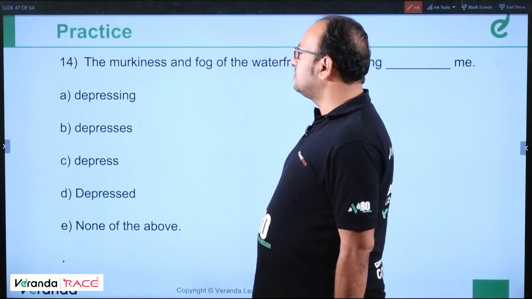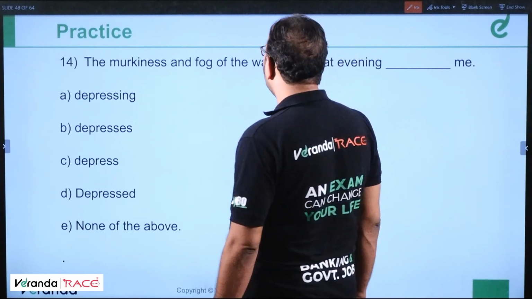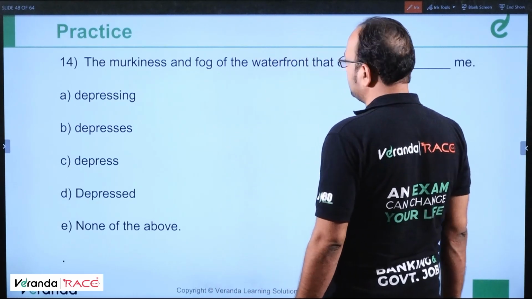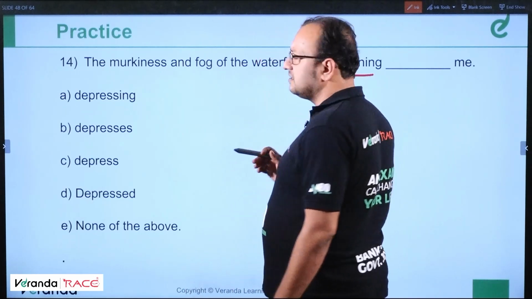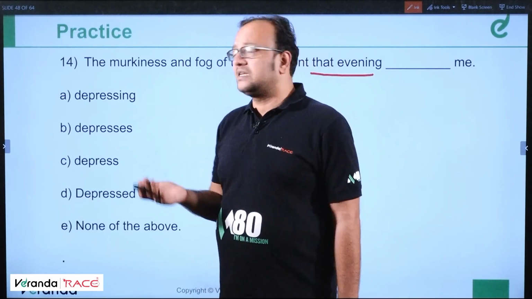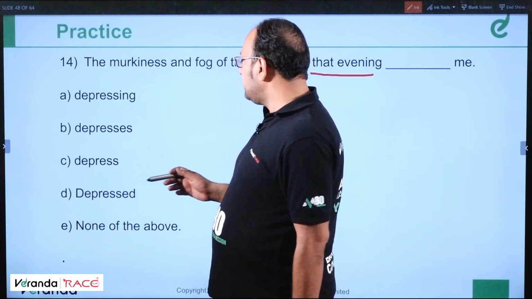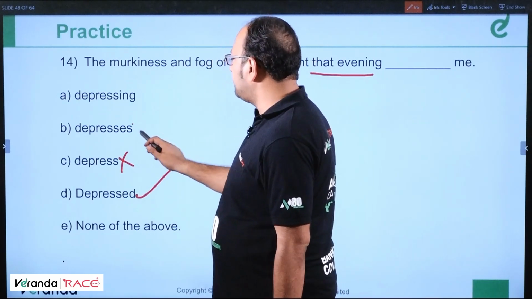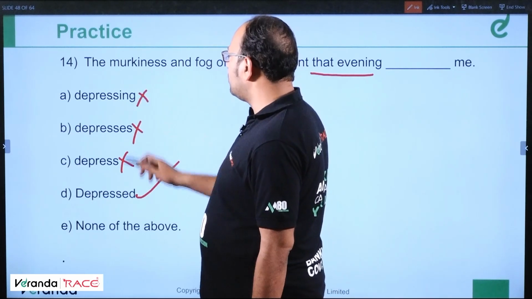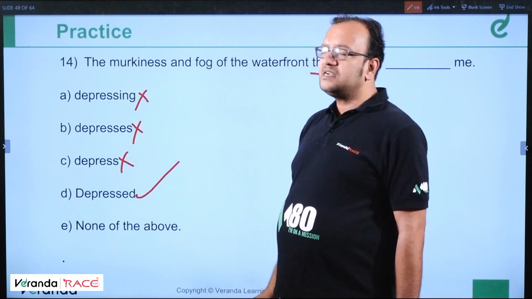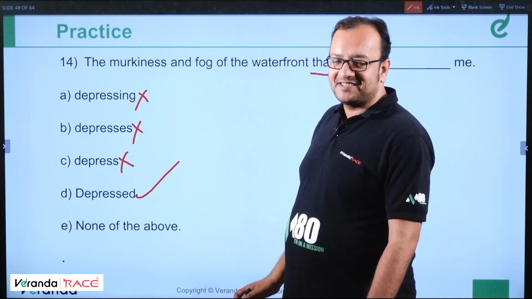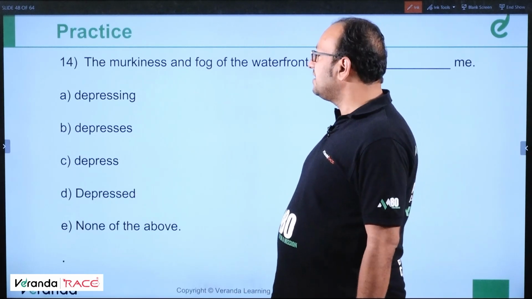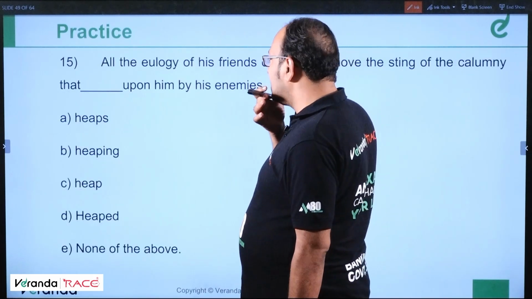Next question number 14. The murkiness and fog of the waterfront that evening dashed me. That evening defines that the event has taken place. So it should be depressed me. This is present tense, wrong. Depresses, present tense, wrong. Depressing, wrong. So depressed is the correct answer. Clear? Very simple logic I'm telling you, trust me. Okay, moving ahead. Question number 15.